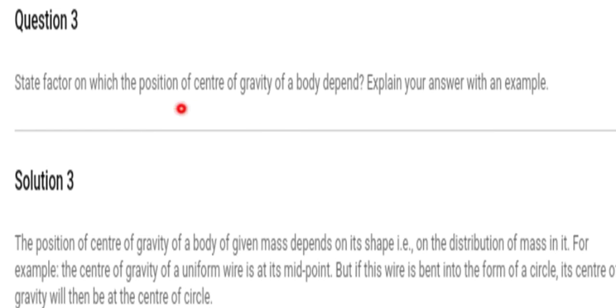Now third, state one factor on which the position of center of gravity of a body depends. Explain your answer with an example. The position of center of gravity of a body of given mass depends on its shape, that is, on the distribution of mass in it. For example, center of gravity of a uniform wire is at its midpoint, but if the wire is bent into the form of a circle, its center of gravity will be at the center of the circle.